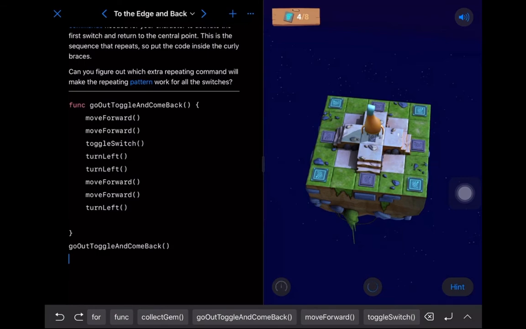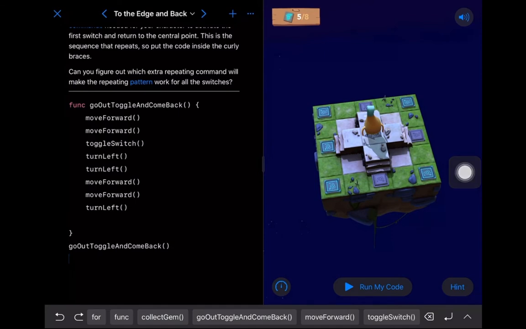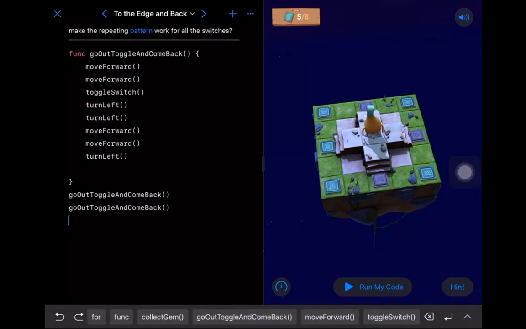And now let's run my code. So we're going to pop out to the edge, jump on the switch. Now it's on. Turn around and come back. All right. Okay. Cool. Now we're facing, when we turn left, actually, now we're facing this way. Okay. Cool. Great. Now if we called go out, toggle, and come back again, let's try running that a little faster to see how we get on. So byte runs out there, jumps on the toggle switch, turns, jumps on that one. Okay, cool. Comes back, turns left. Okay, great. All right, we got 2 more to go.